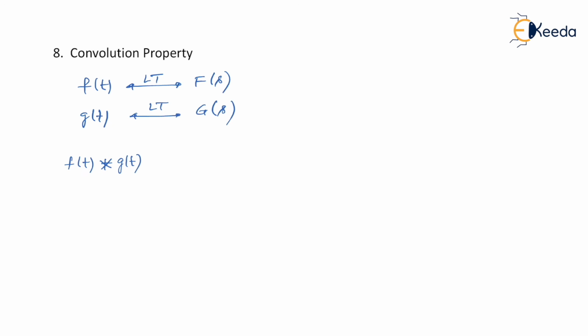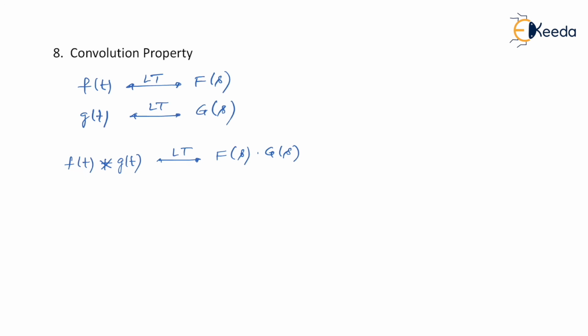We shouldn't get confused about why it is f of t convolved with g of t. Can't we have g of t convolved with f of t? Let me tell you, it is one and the same thing. So convolution in the time domain leads to multiplication in the frequency domain. It would be simply F of s multiplied by G of s.